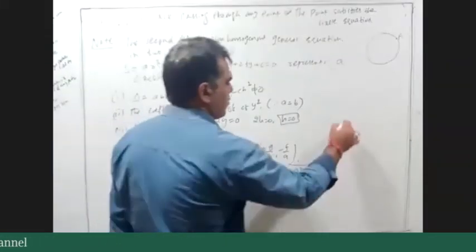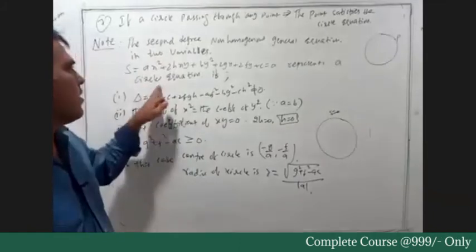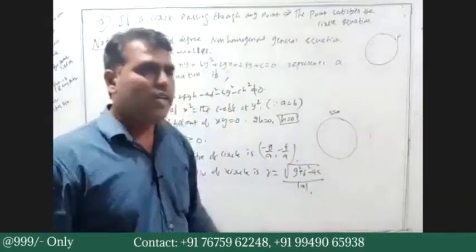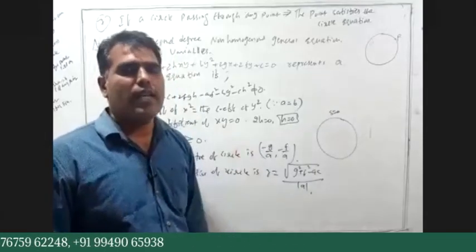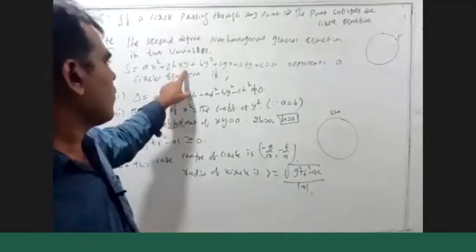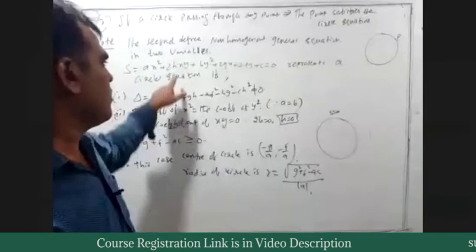S equals 0, that is ax square plus 2hxy plus by square plus 2gx plus 2fy plus c equals 0, represents the equation of a circle whenever a and b are equal and the xy coefficient h term is 0. The xy coefficient must vanish, that is h is 0.